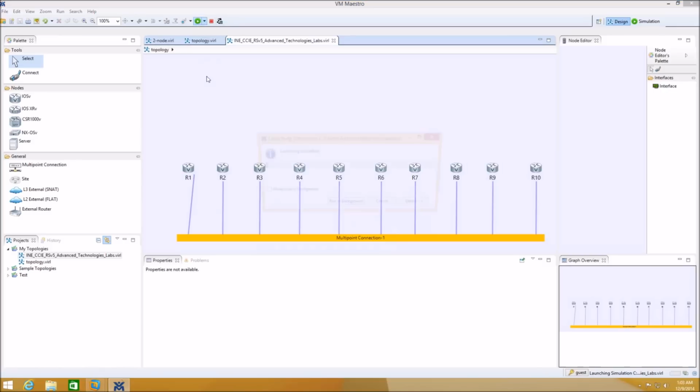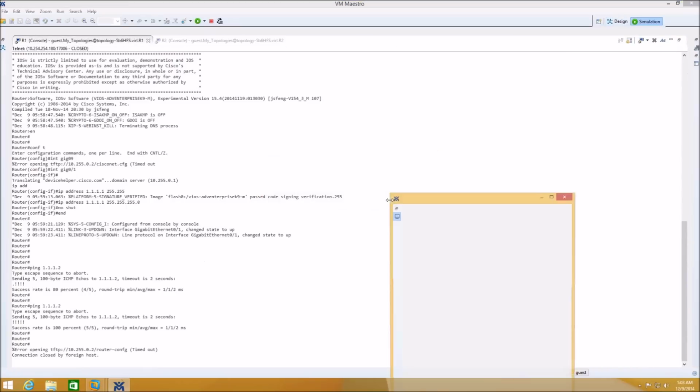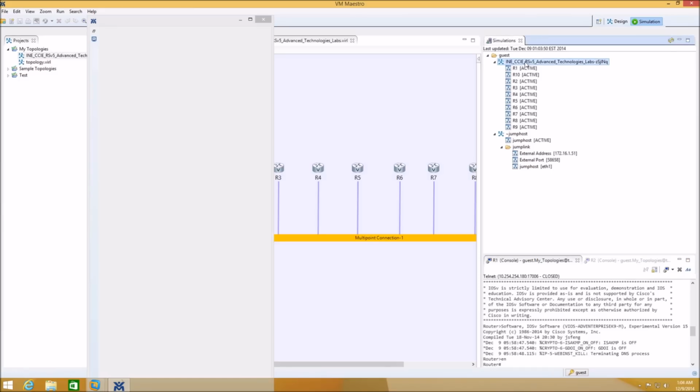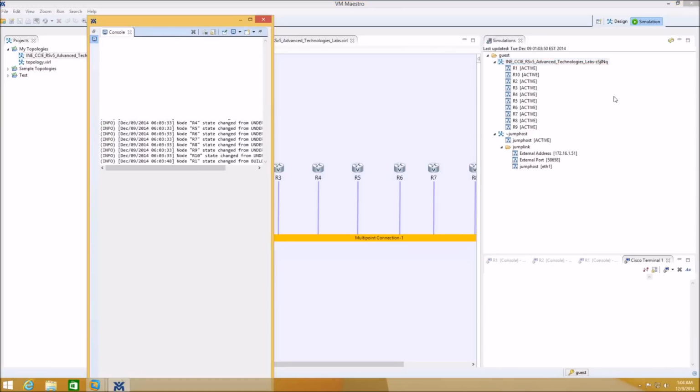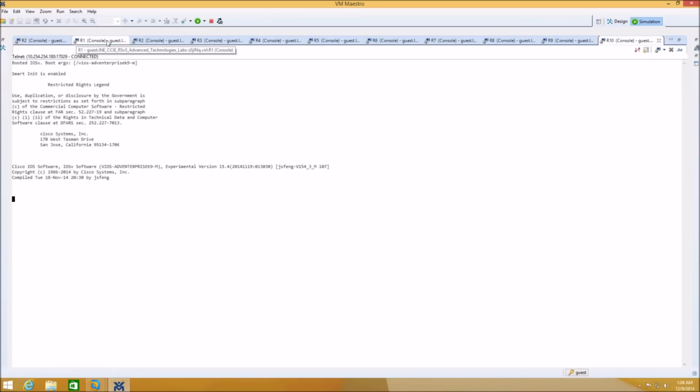You start the simulation, and then you can copy and paste the INE initial configs, and you can start doing the labs. So this is just an example of what you can do. You can create your own topology files, just like GNS3, and you have more virtualized Cisco instances like NX-OS and so forth. Alright, so this is it, just the installation. Thank you very much.